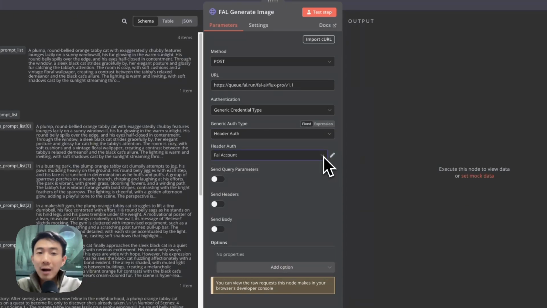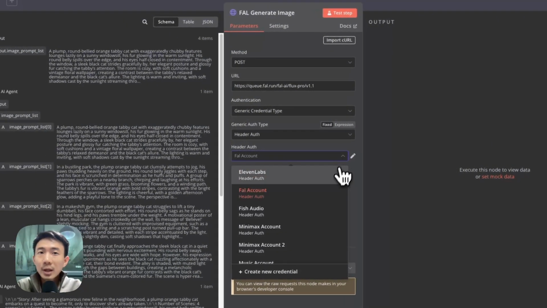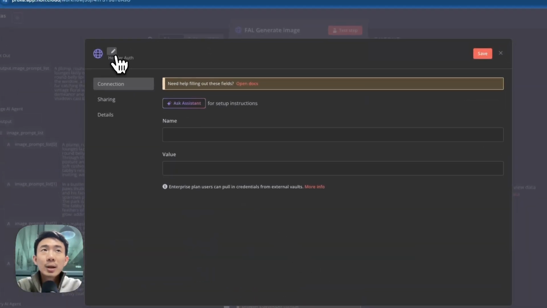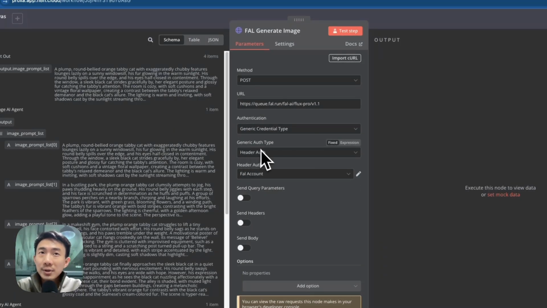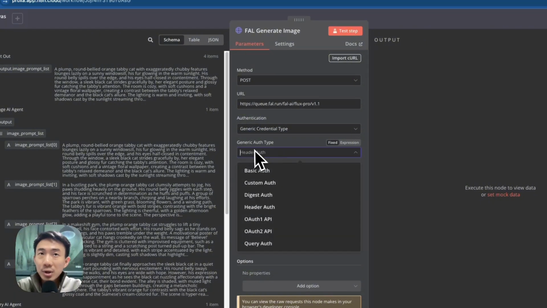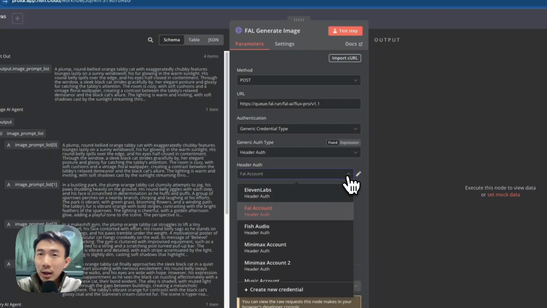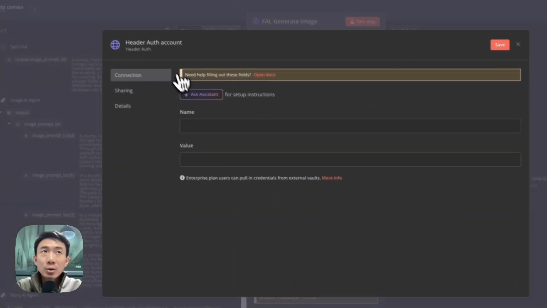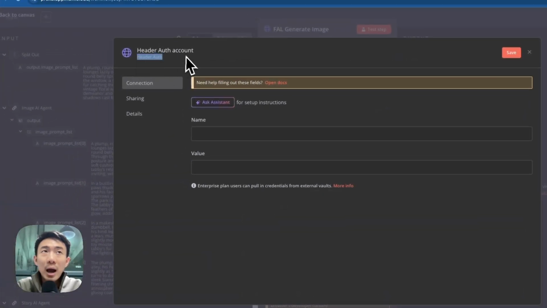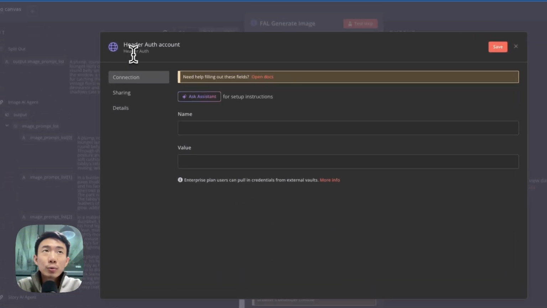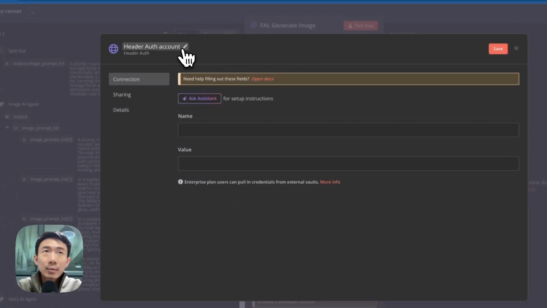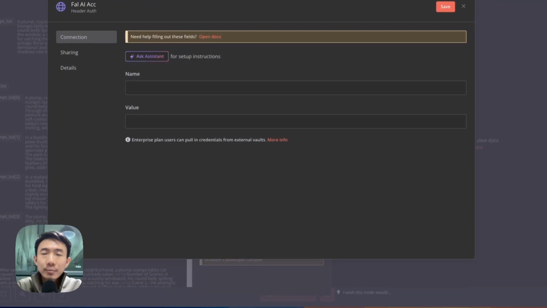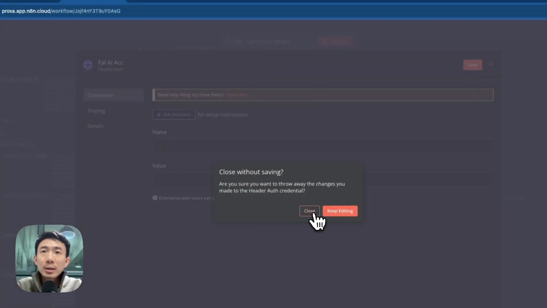For those who haven't set up your header auth yet, I'm going to teach you how. First of all, you can create a new credential. Once you have chosen header auth here, when you click this drop-down menu and click create new credential, it will be shown as header auth. And then we are going to rename it by clicking this pencil icon. You can rename it as Fal AI account or something like that. All right, and let's close this first.